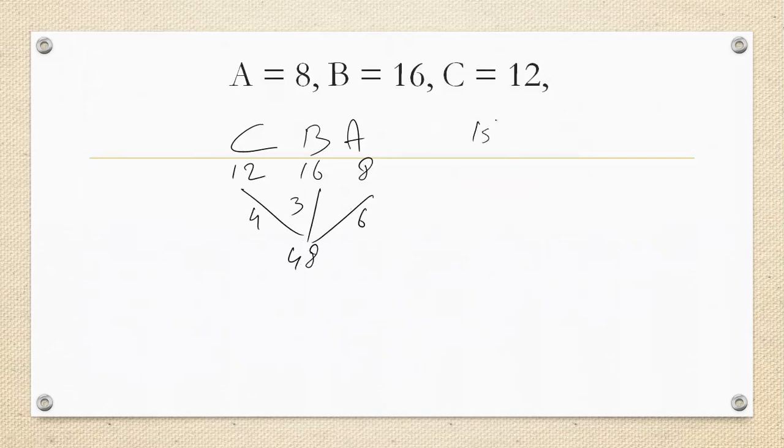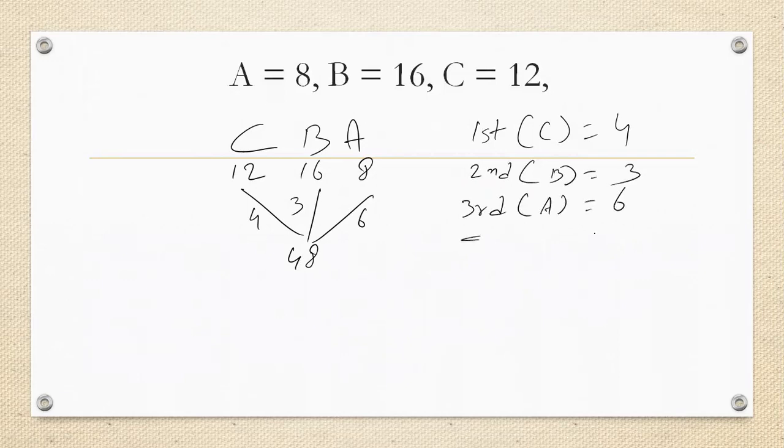So first day, C will come, will do 4. Second day B will come, will do 3. Third day A will come, will do 6. Totally 3 days, 13 units. We have to make 48. So multiply 3.